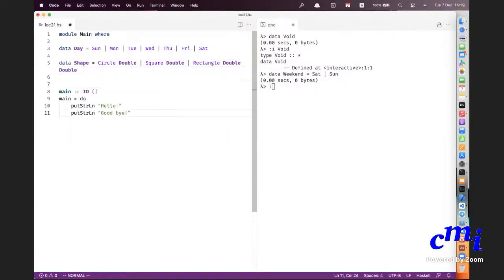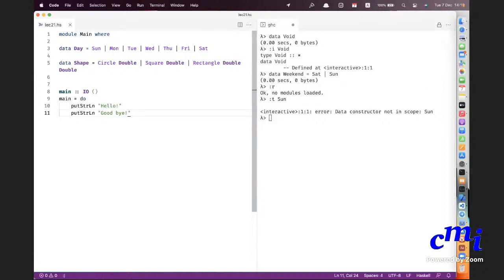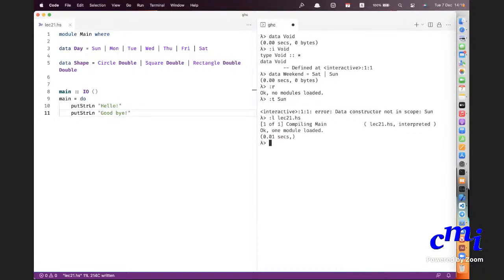Let me save this. Let me reload this. And now I can ask type of Sunday. Oh, it says no modules loaded. Okay, I can ask for type of Sunday. Yes, type of Wednesday.